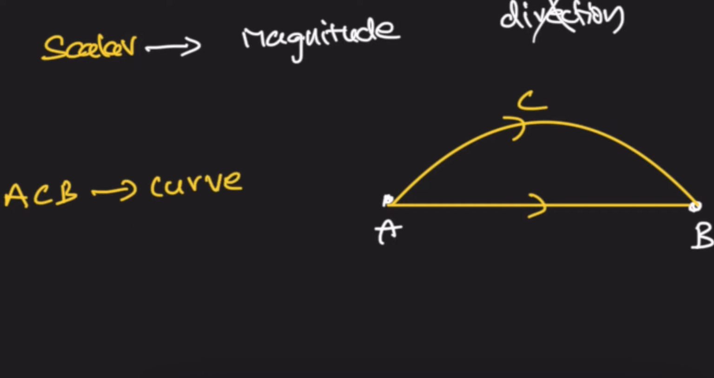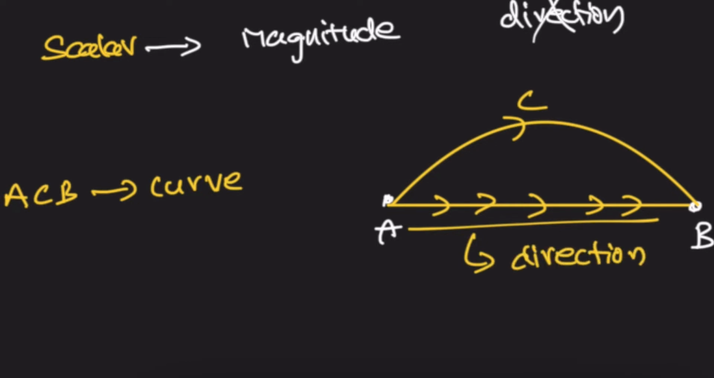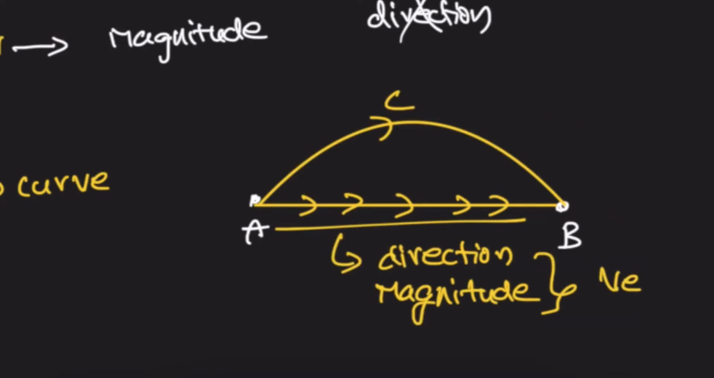Direction is not unique. Direction is not constant. But from A to B, see here, every point has the same direction. So along this line it has the same direction and also magnitude. Magnitude is nothing but the length of AB. So it is a vector. This path is said to be a vector.